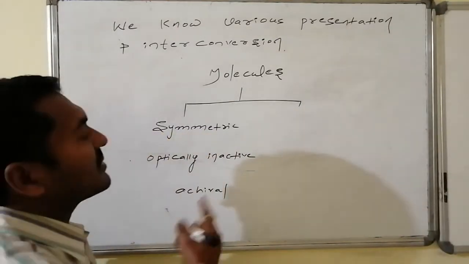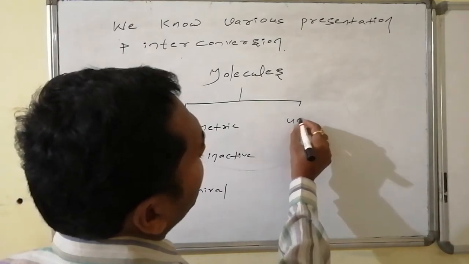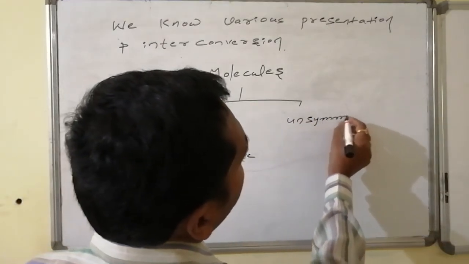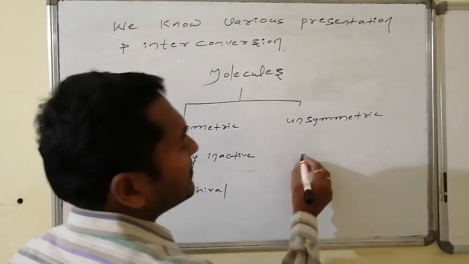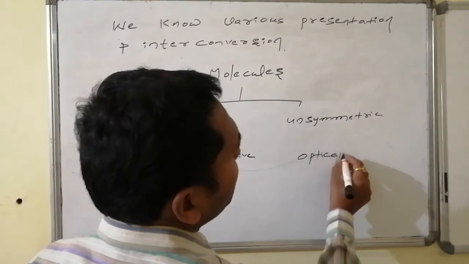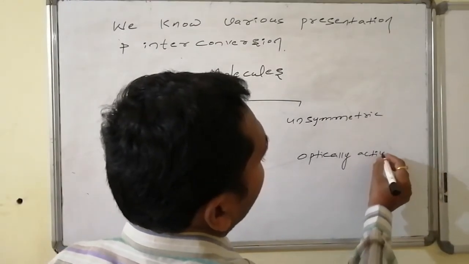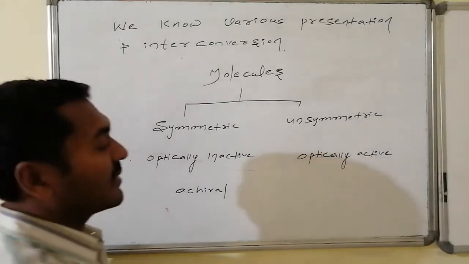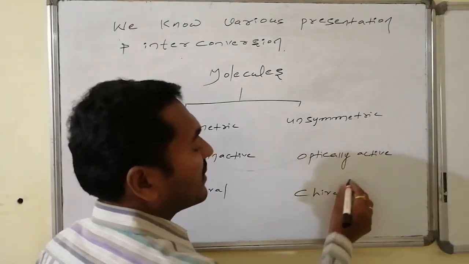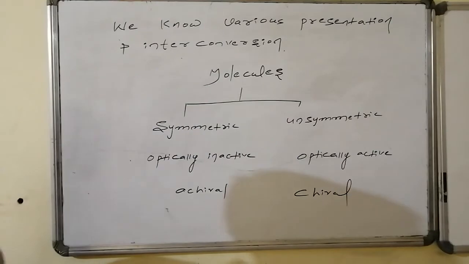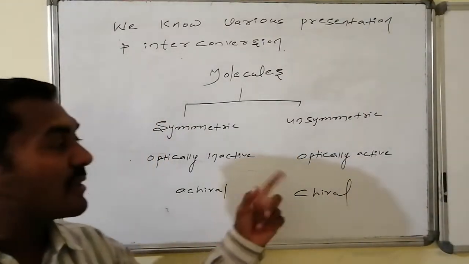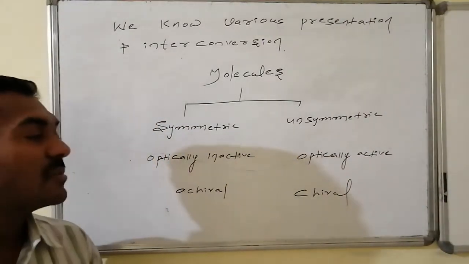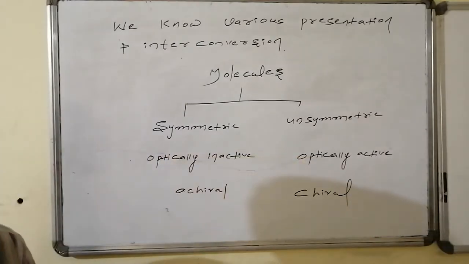Whereas a molecule that does not have symmetry is said to be an unsymmetric molecule, and unsymmetric molecules are said to be optically active. These optically active molecules are technically known as chiral molecules. To become chiral, certain symmetry elements must be absent in the molecule. Under those conditions only, the molecule is unsymmetrical, and that unsymmetrical molecule becomes optically active, and is technically known as a chiral molecule.